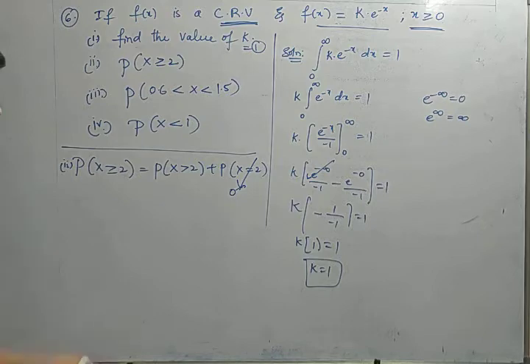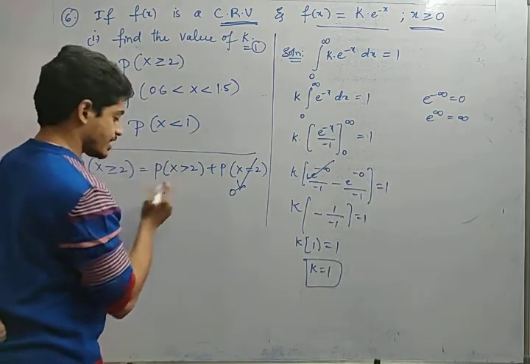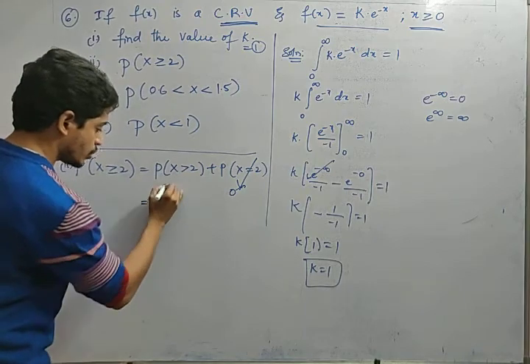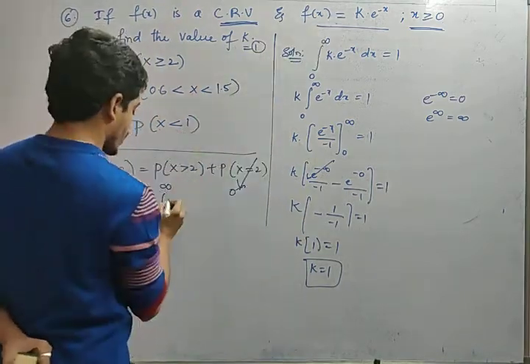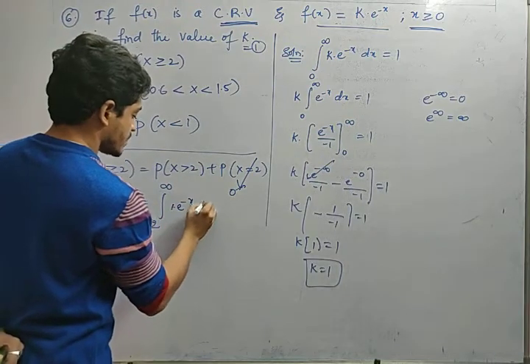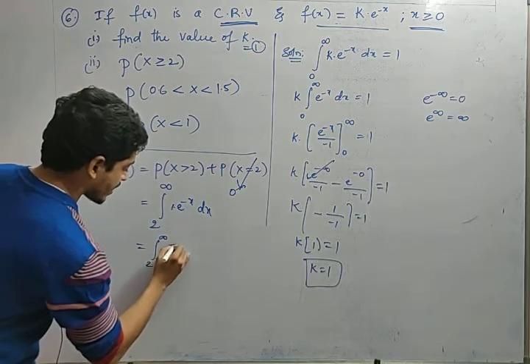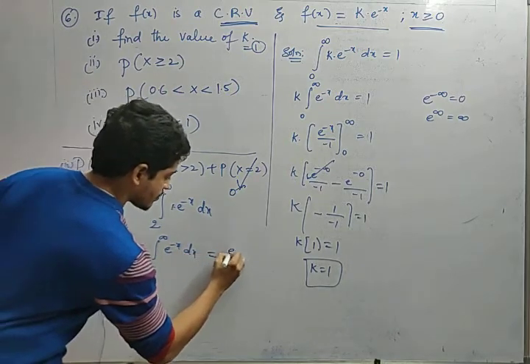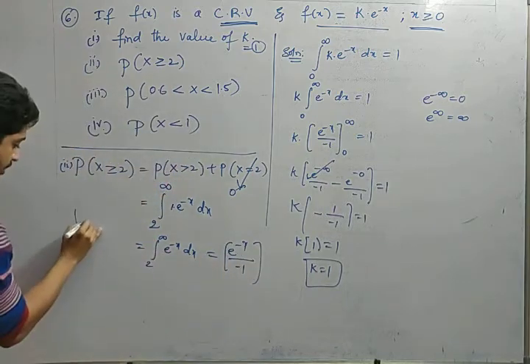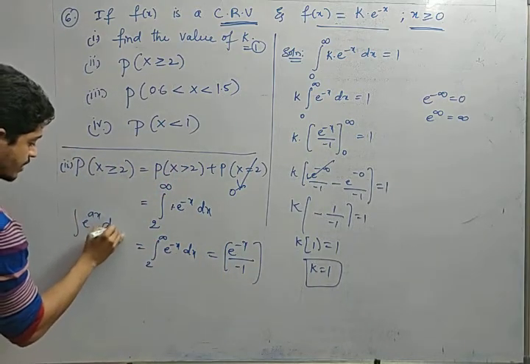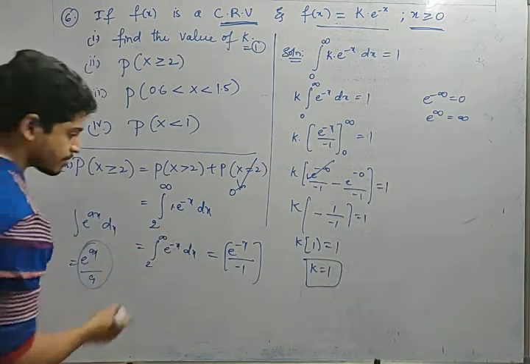Fine. Now this value we need to find out. He is asking P of x greater than 2, in the sense from 2 to infinity. What is the k value here? k is equal to 1, right? So 1 into e power minus x dx. So the integral from 2 to infinity of e power minus x dx is e power minus x by minus 1. We know the integration, right? e power ax into dx is equal to e power ax by a. Here a is minus 1.